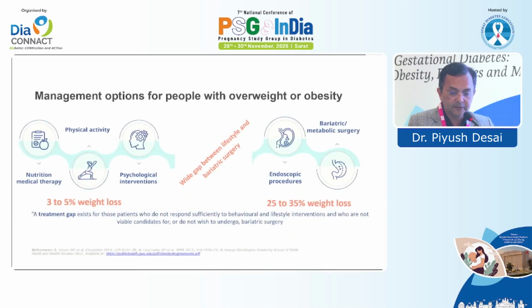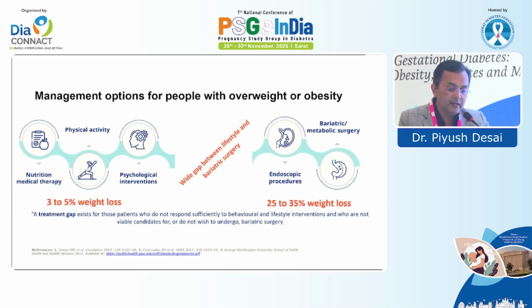These are the data with physical activity and medical nutrition therapy. They are good; they can do wonders. They can give 3 to 5% weight loss, maybe sometimes up to 7% if you combine behavioral modification along with that. If you go for bariatric surgery for a morbidly obese patient, it will give around 25 to 35% body weight loss.